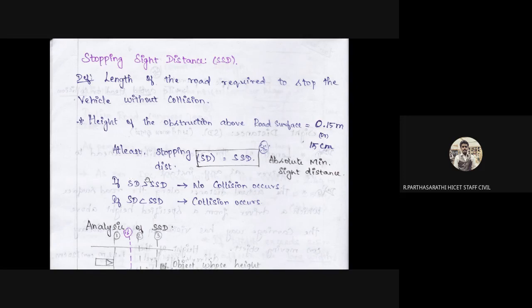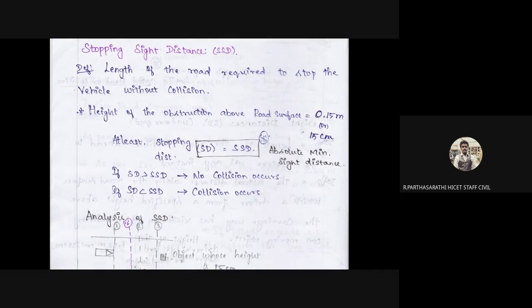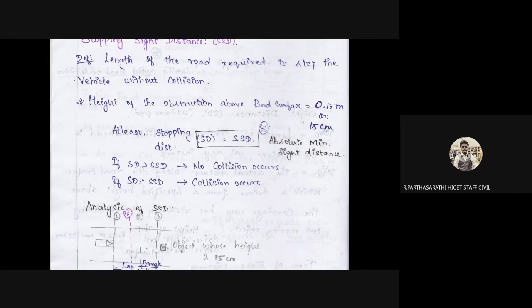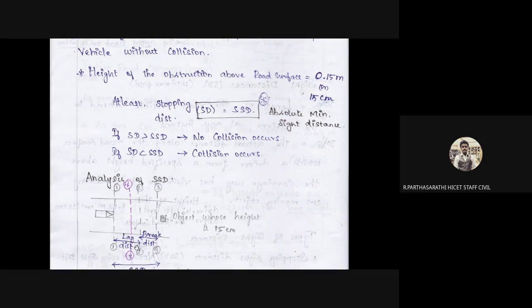So if the available sight distance is greater than the stopping sight distance, no collision occurs. Stopping distance should be very minimum, so no collisions occur. If the stopping distance is greater than the available sight distance, a collision is possible on the driving vehicle. This is from the analysis point of view.